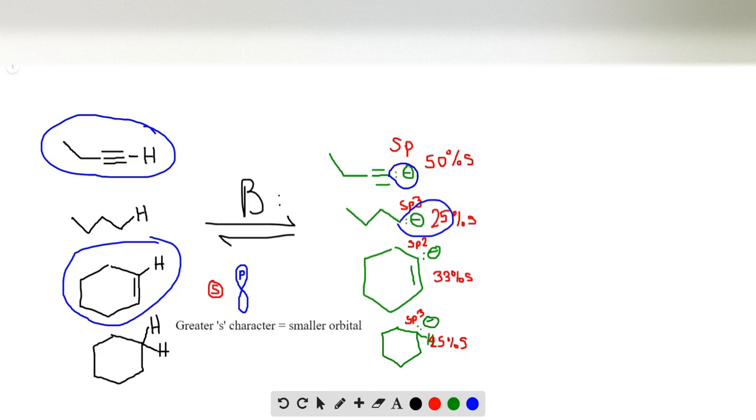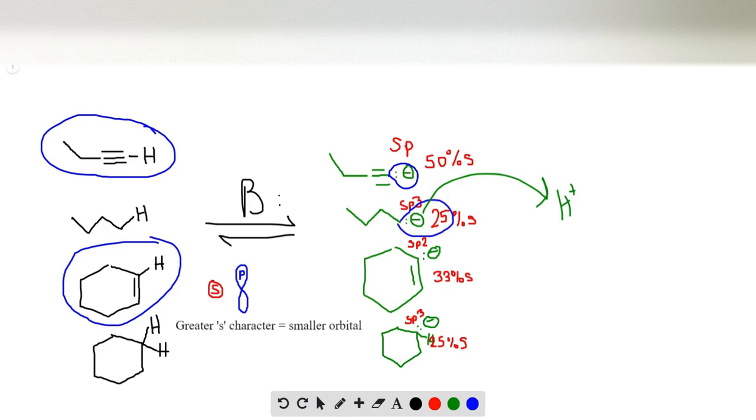between the 2, which is a stronger base then. Well, we said this was a stronger acid, so that means the conjugate base is more stable than the other compound. So that means this compound is more reactive. Another way to put that, if you want to look at it this way, the lone pair is in a larger orbital. It's more available to, say, attack a hydrogen and act as a base than this orbital because it's held closer to that carbon.